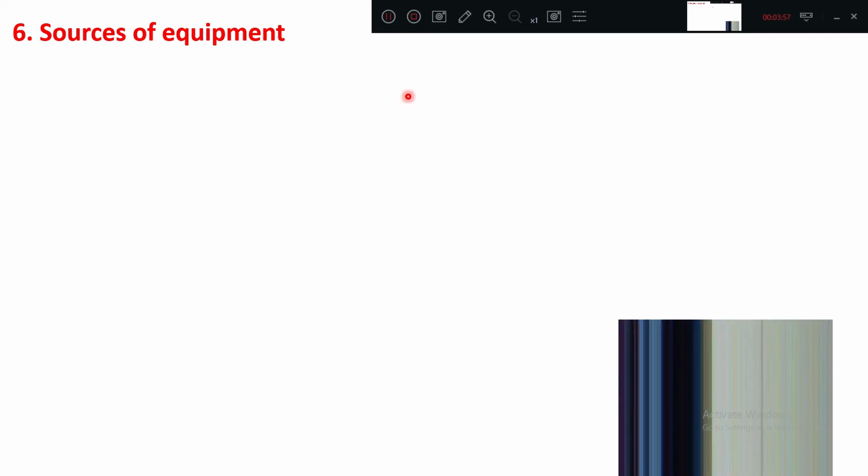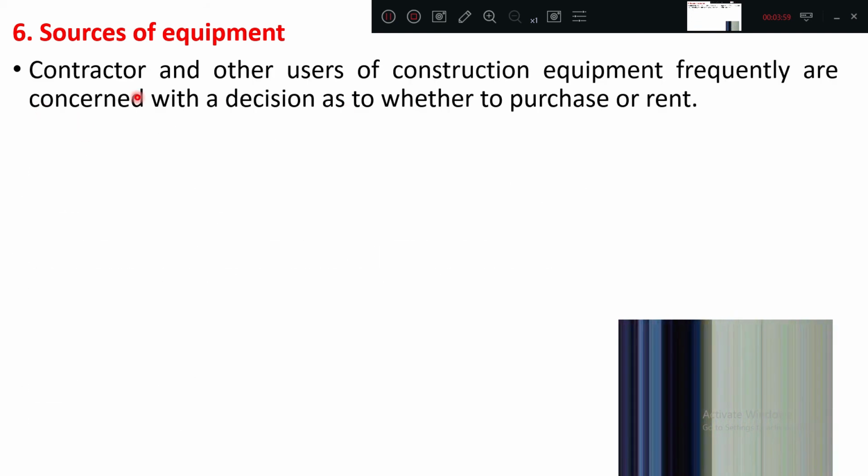Sources of equipment. What do you mean by sources of equipment? The contractor and the other users of construction equipment frequently are concerned with the decision as to whether to purchase or rent. See, if the work is coming a lot of times, then you should go for purchase. If that type of work is only one time or two times, then you go for renting. That is called sourcing.